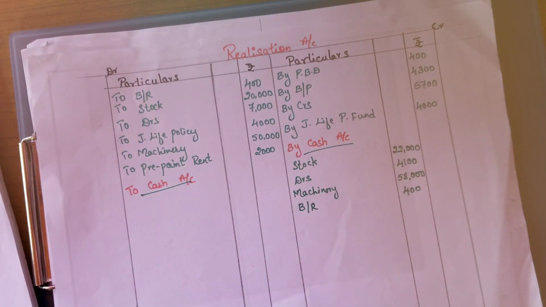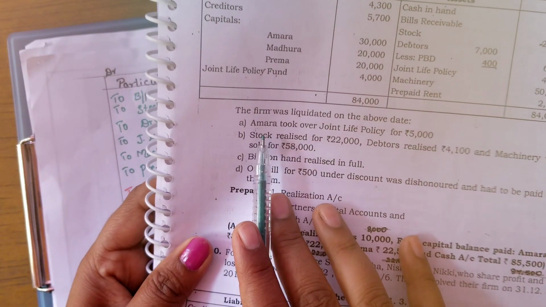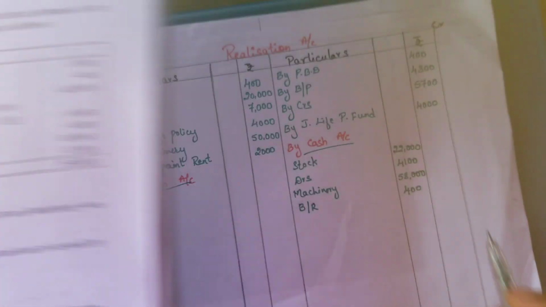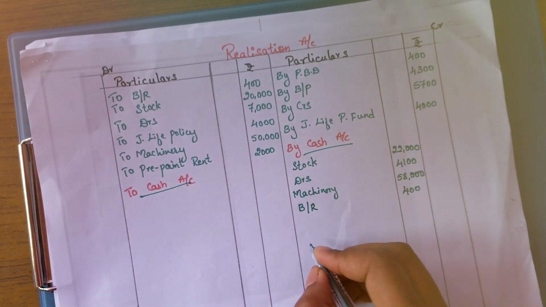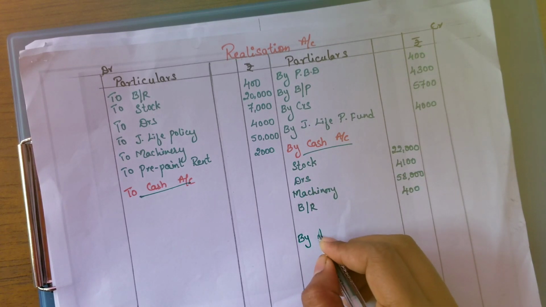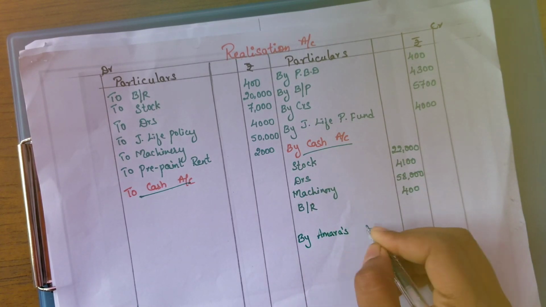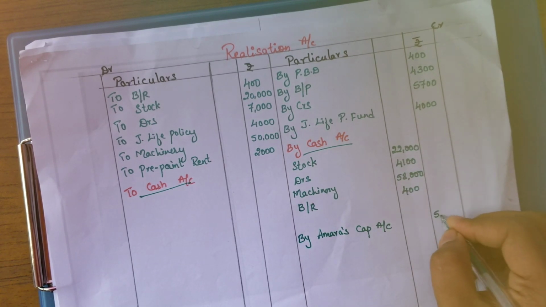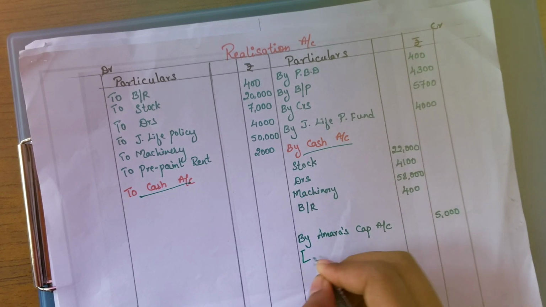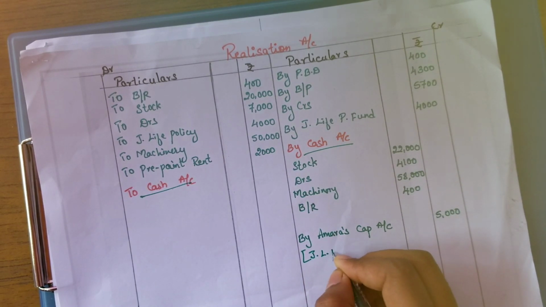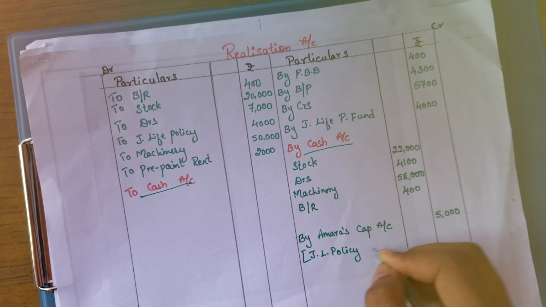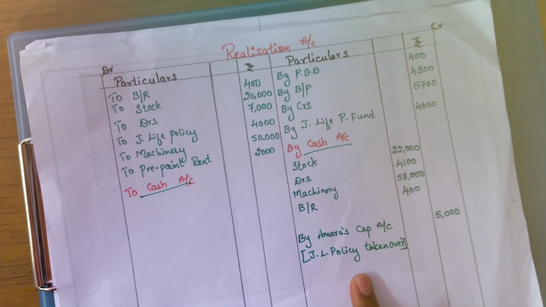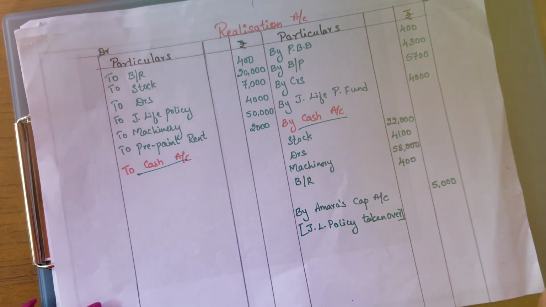Joint life policy, related to this we have an adjustment. Here they have given that Amara took over the joint life policy for 5,000. So this will come into Amara's capital account. Here, by Amara's capital account, she is taking it for rupees 5,000. In the bracket we can write joint life policy taken over. This is very important to write in the bracket. It gives clear-cut information to the evaluator on how you have written it.